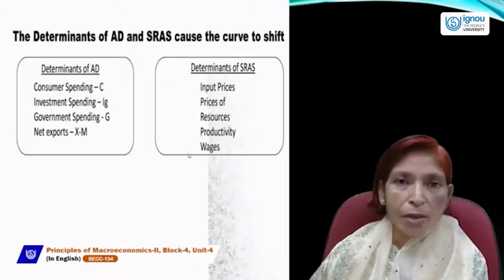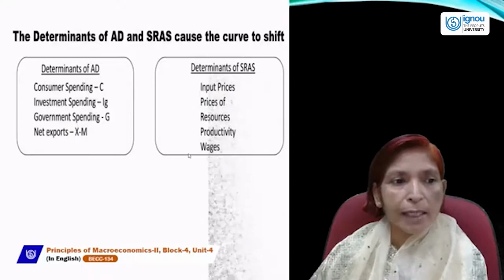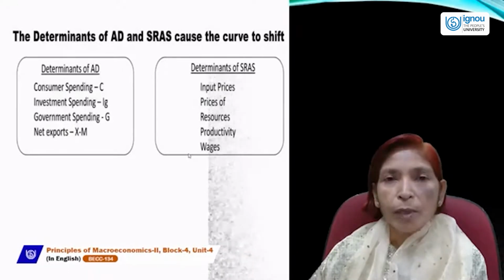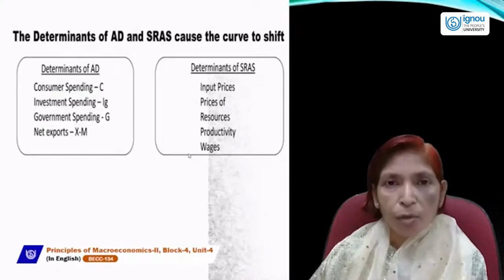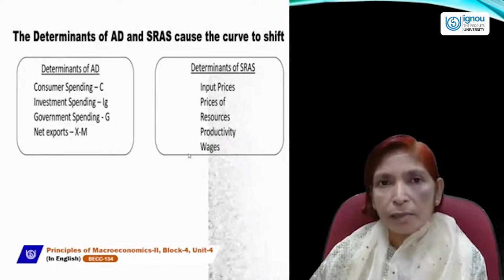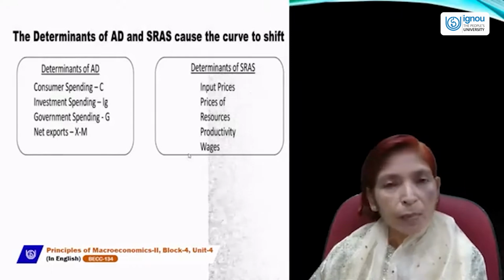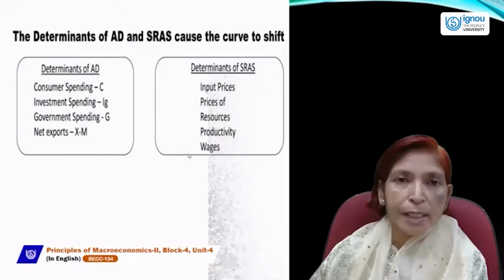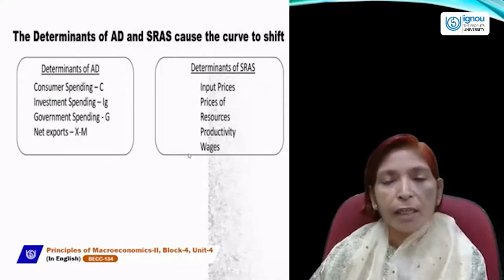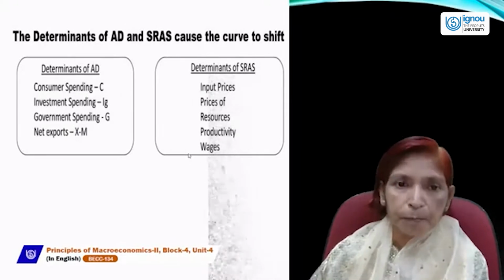If price remains constant, only other factors like taste and preferences of the consumer, size of population, income of the consumer, future expectations, distribution of income, climate, fiscal policy, and monetary policy are the main determinants of shift in the aggregate demand curve.